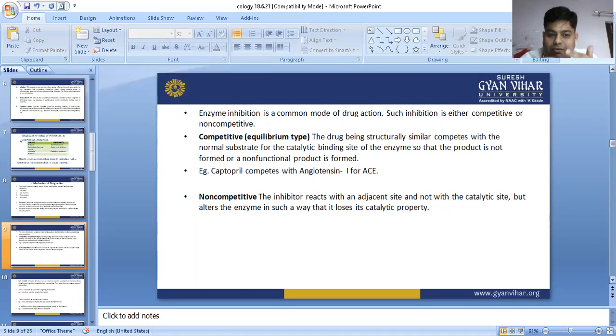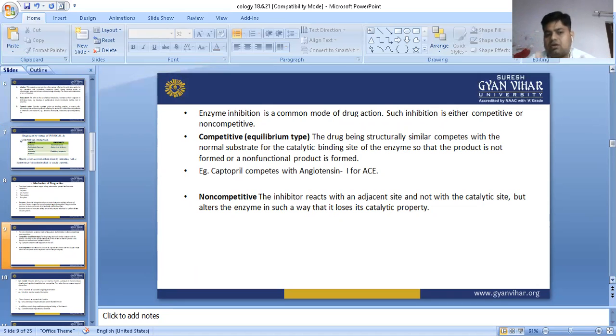There is competition between both of them, means substrate and drug, two substances which compete for this enzyme. So this enzyme can bind with the drug and it will be neutralized, and substrate will be available.